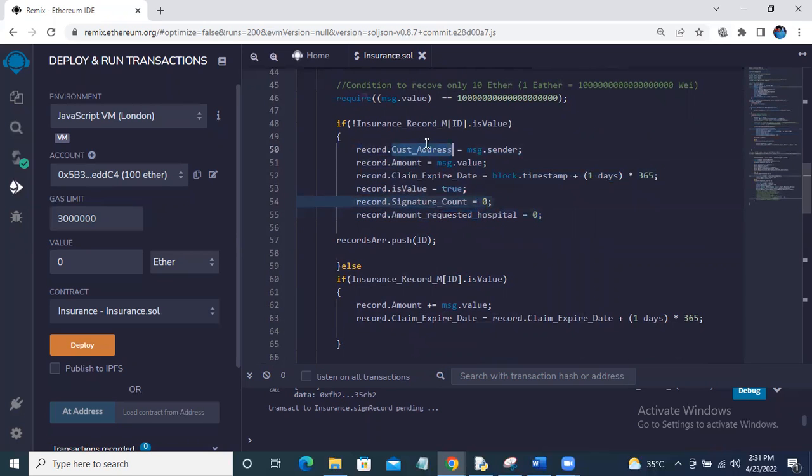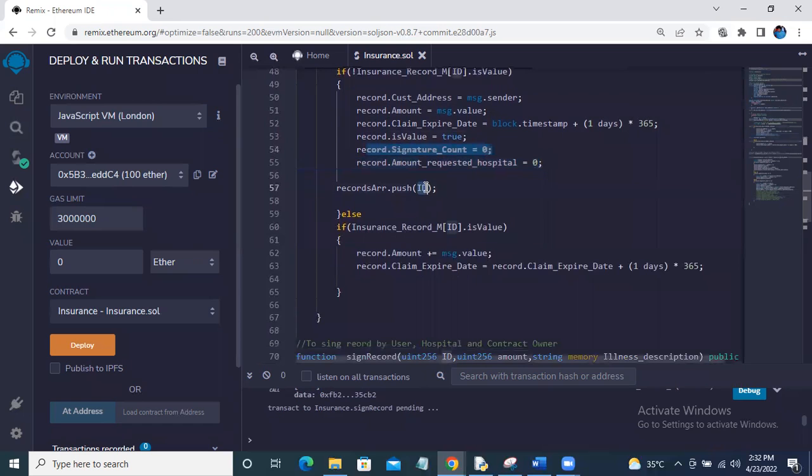Now it's sending the user's address into the customer address variable. It's sending the amount, how much value is sent, claim address, claim expiry date. For the claim expiry date, for every 10 ethers, we are extending the claim expiry by 1 year. Today plus 1 year. And then valid is set to true, signature count is set to 0, hospital count, if these values are not yet required, we have set it to 0. Now we are pushing this record to the array.